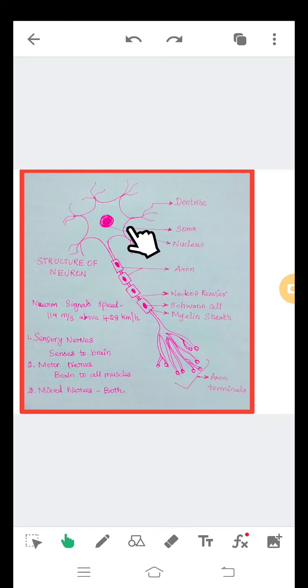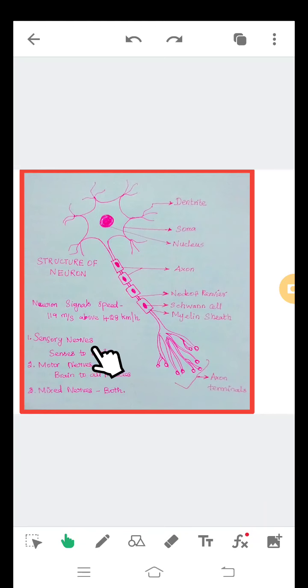So this is soma, nucleus, axon, node of Ranvier, Schwann cell, myelin sheath. So this is axon terminal.